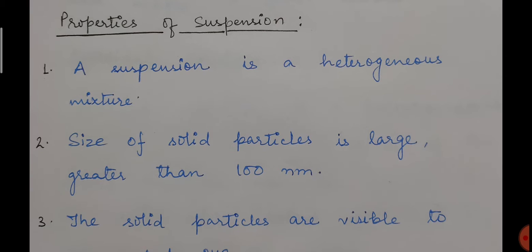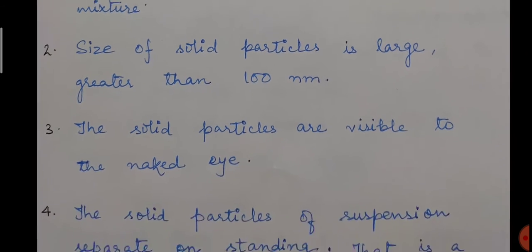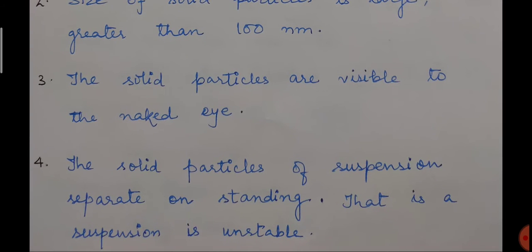And in case of solution, we also discussed that the particles of solution are very small, very tiny, and the size of the particles of solution is less than 1 nanometer. But you can see that in case of suspension, the size of these particles is more than 100 nanometer. So that is why we are easily able to observe them through our naked eye. Third point is the solid particles are visible to the naked eye.